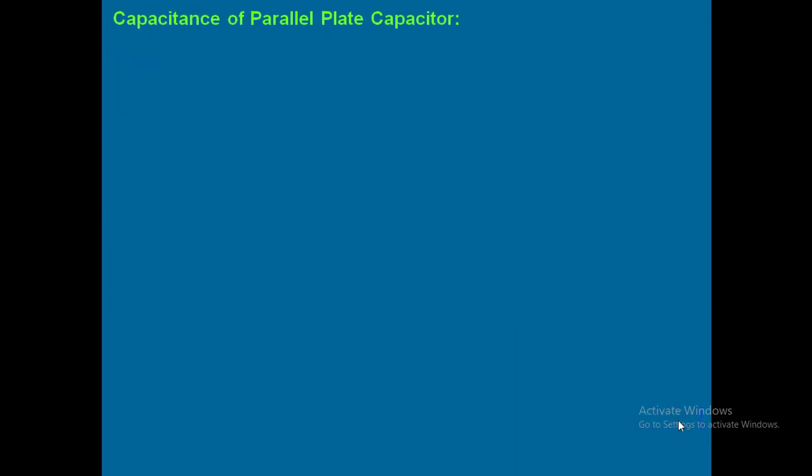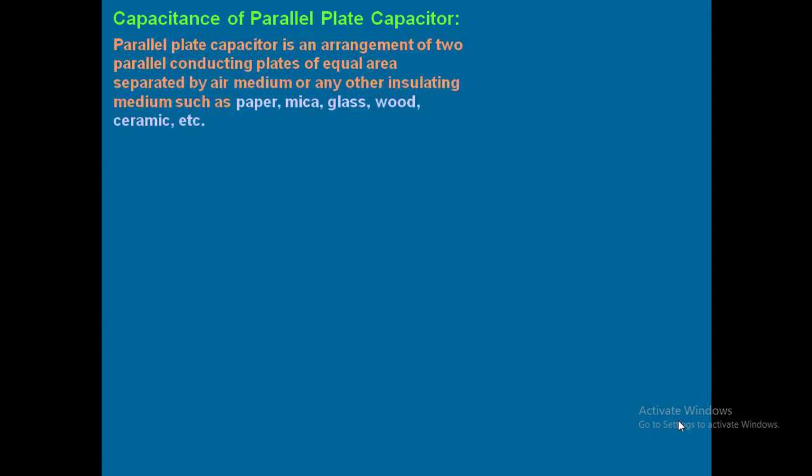Now, the first derivation: capacitance of a parallel plate capacitor. Out of 4 derivations, this is the first one. What is the capacitance of a parallel plate capacitor? You see the heading itself, parallel plate. That means you take two plates kept parallel to one another, just like in the previous slide we have seen. And whenever you keep two parallel plates together, what is its capacitance?